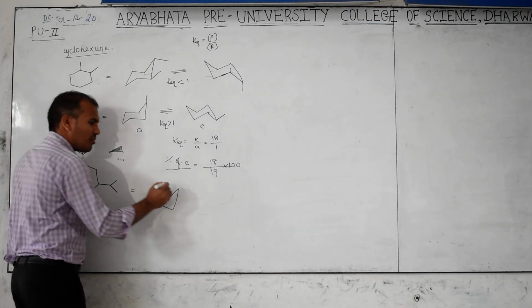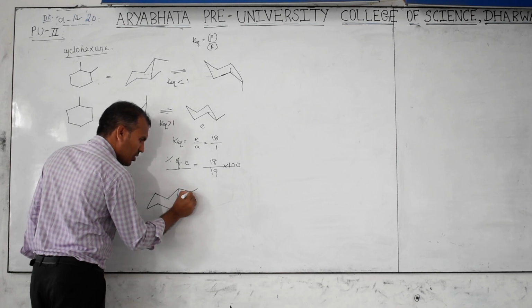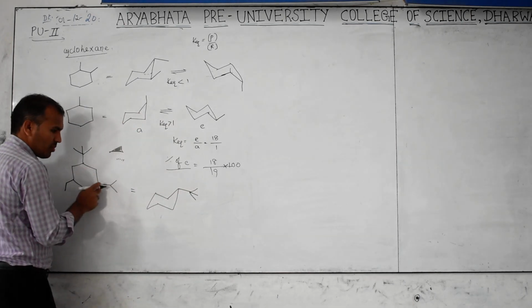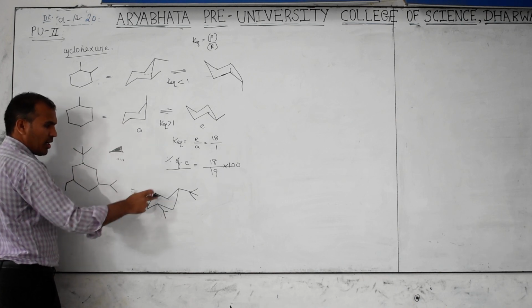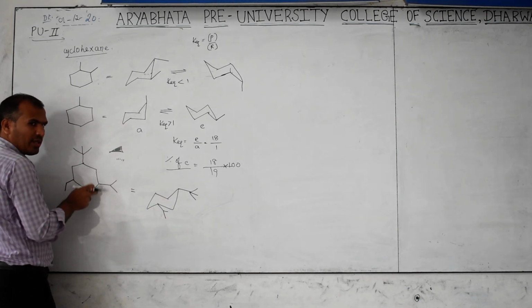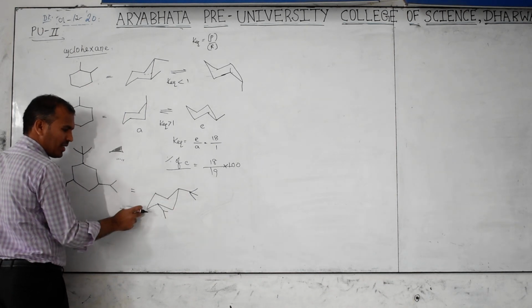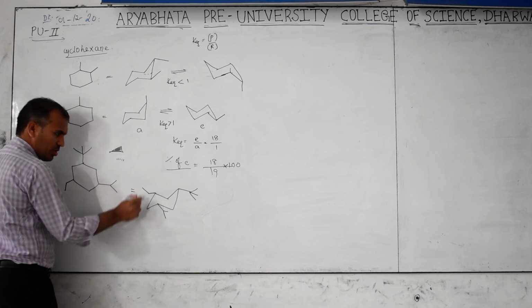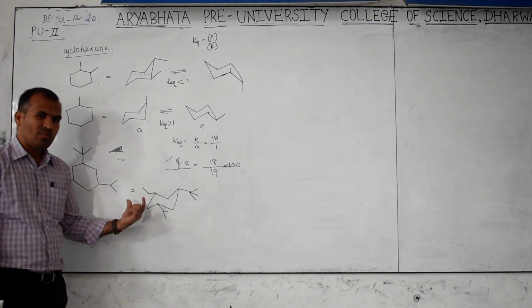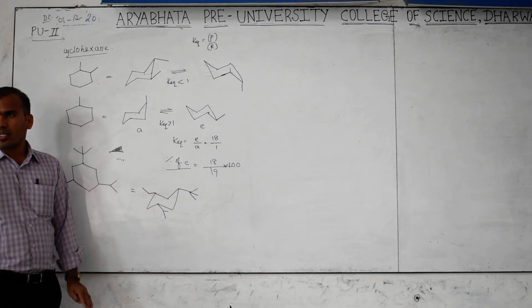Then comes this first one, equatorial position. Then this third position means this is equatorial position. This is alternate. One gap, gap is here. One gap, next gap, then here. Then this is equatorial position. This is more stable. Got the concept?